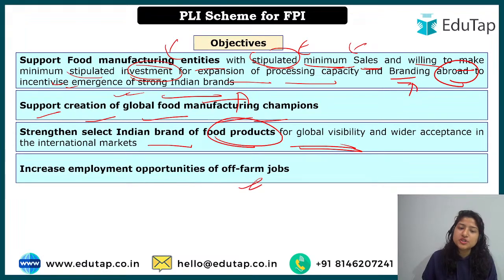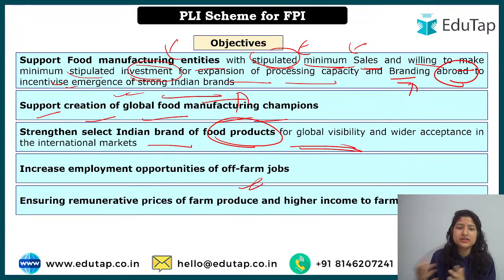Increase employment opportunities on off-farm jobs, of course, because in processing units employees will be required, right? So that will also be achieved by this particular scheme. Ensuring remunerative prices for farm produce and higher income for farmers.